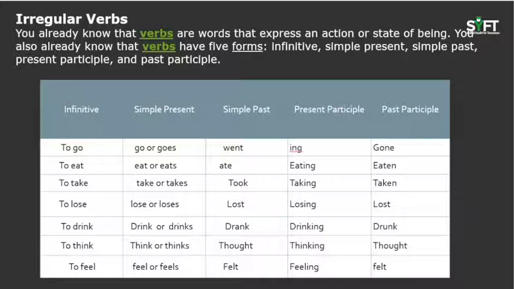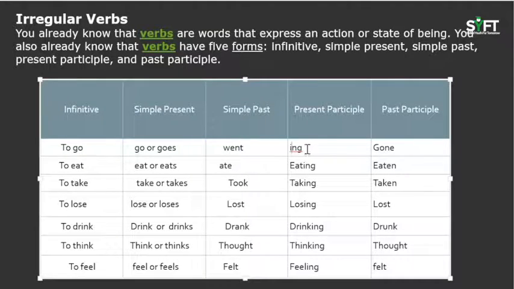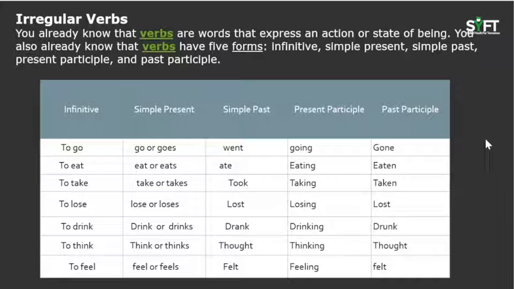So we would take a verb from the infinitive and then further discuss the other forms of the verb. The infinitive is to go. Its simple present would be go or goes. Simple present may also describe continuous, ongoing processes. Simple past would be went. Present participle will be formed by adding ing, going. And its past participle would be gone.